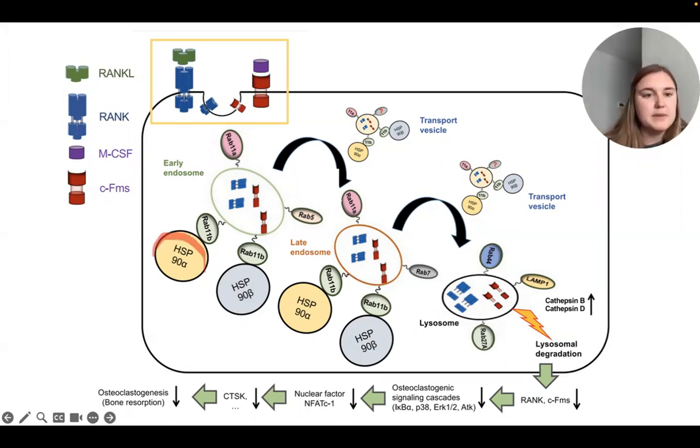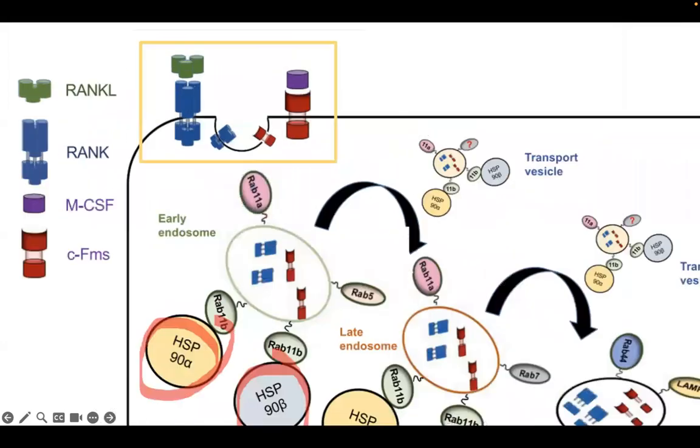Both HSP90 alpha and HSP90 beta, identified as RAB11B protein effectors, couple with RAB11B to improve the transport of CFMS and RANK surface receptors to lysosomes via the axis of early endosome, late endosome, and lysosome for proteolytic degradation. This ends up diminishing the bone resorbing activity of osteoclasts.